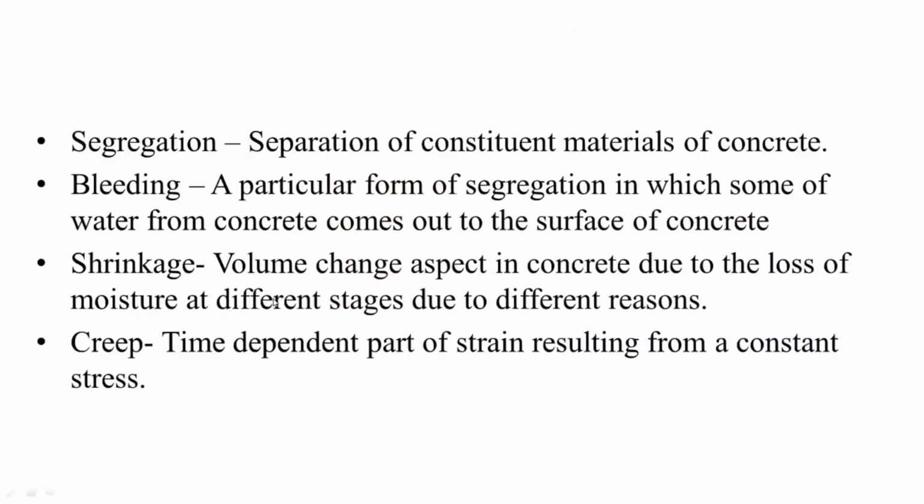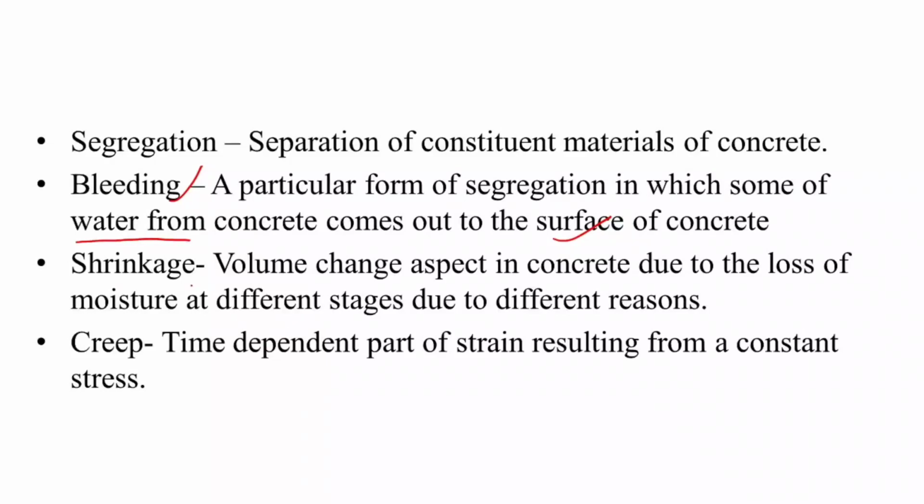Okay, so let's go through the explanation of each term. Actually, what do you mean by segregation? The separation of constituent materials of concrete. If materials like the coarse aggregates are separated from the concrete mix, then that is called segregation. Then coming to bleeding, a particular form of segregation in which some of the water from concrete comes out to the surface. Here you have to note down that the separation of water from the concrete is called bleeding.